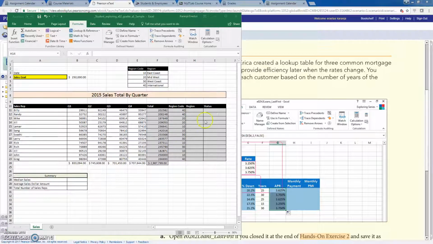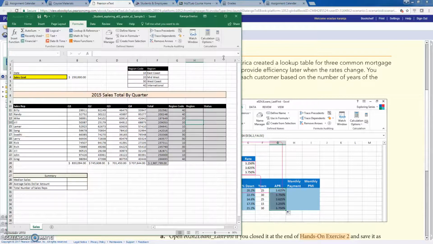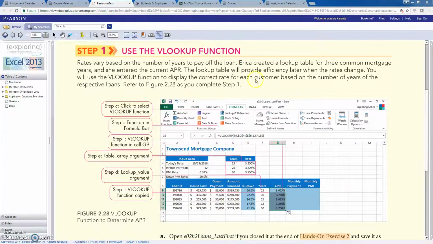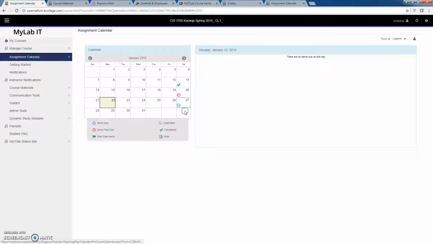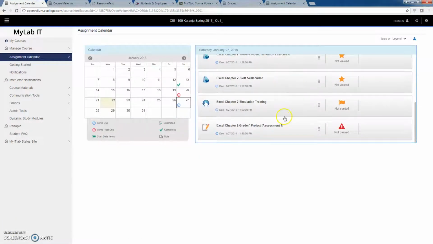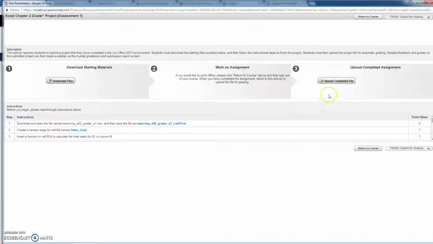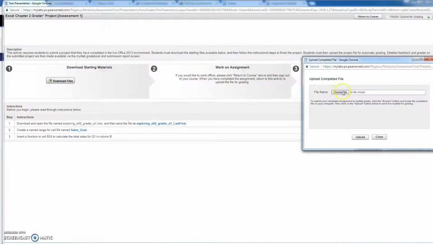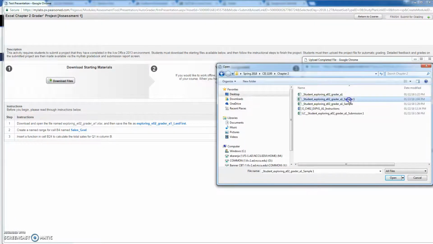Okay, so assuming that we have made the changes to our file and we know what we did, we want to see whether we can improve some grades. So we'll save this file. You save as, you can use a different name. Then we have saved our file, and then we'll go back to our course, and we go to the assignment, and you can see it's telling us that we have not passed that assignment. Upload, choose our file, and the new file is sample1.